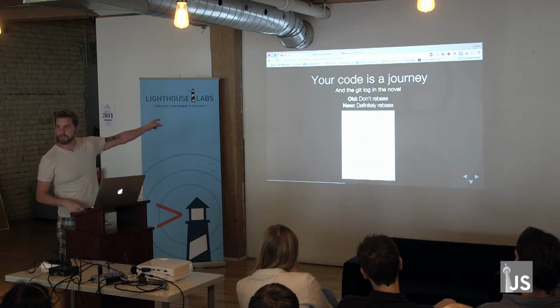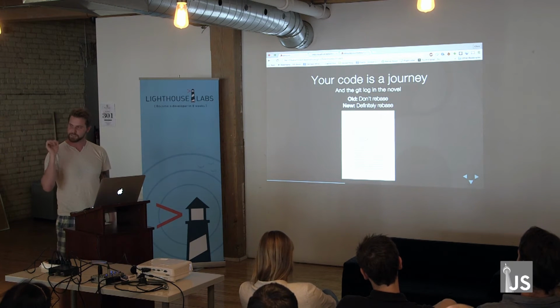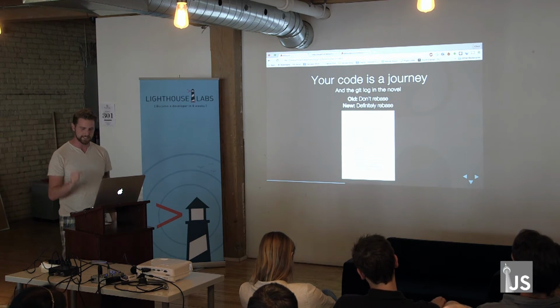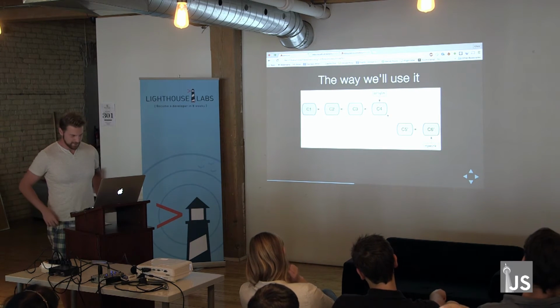Your code is a journey, and your Git log is the novelization of your journey. The novel should be clean, it should be pristine, and easy to understand. There are a lot of ways to use rebase. I'm going to use it in pretty much 2 ways, both of which can be discussed by this.